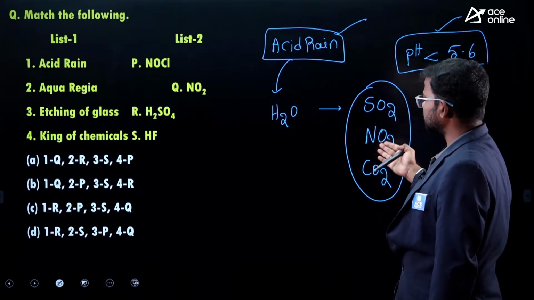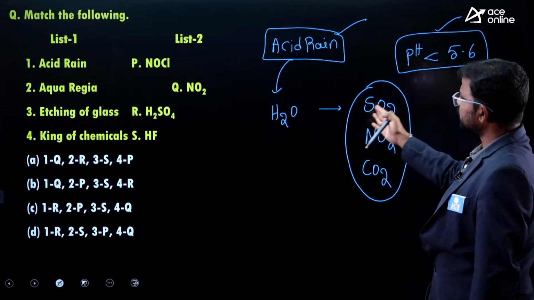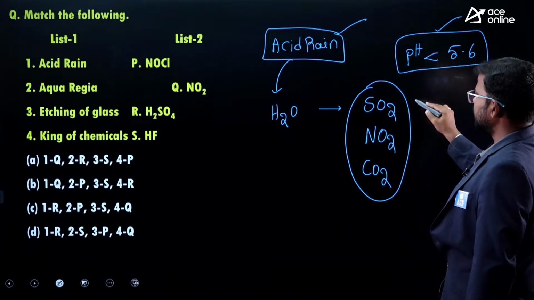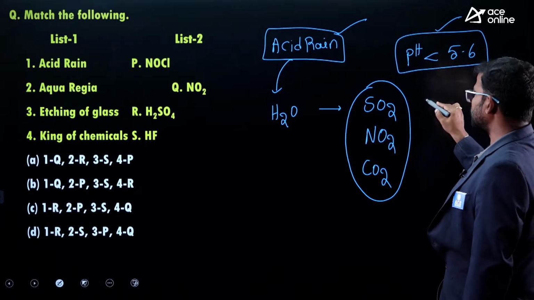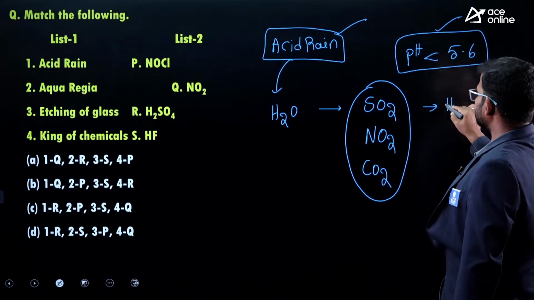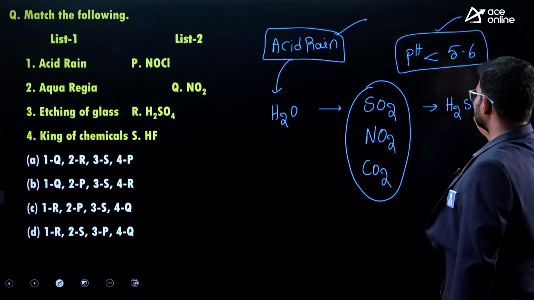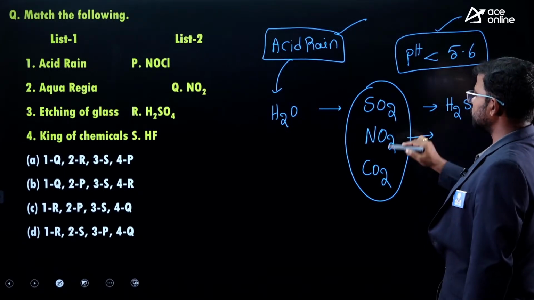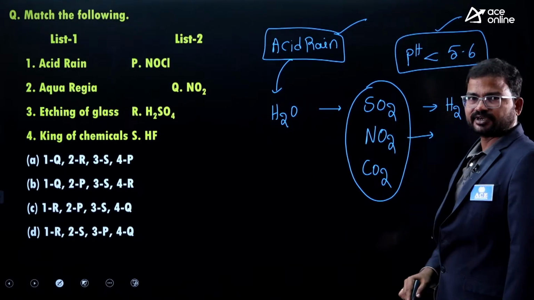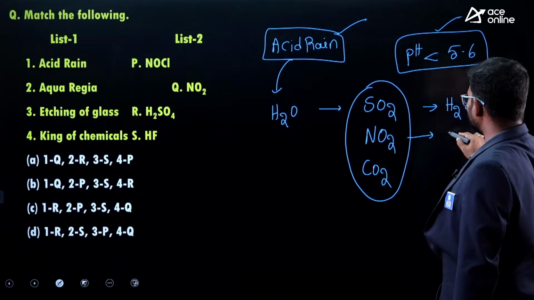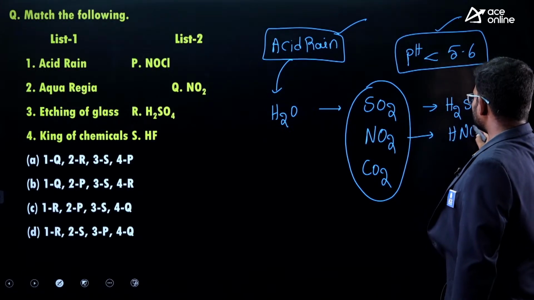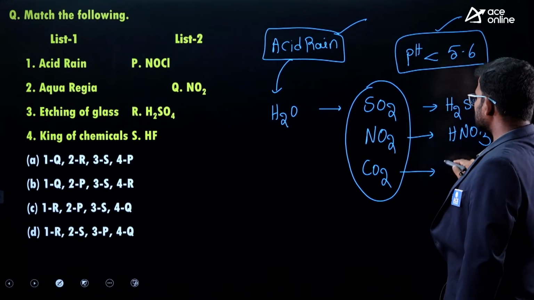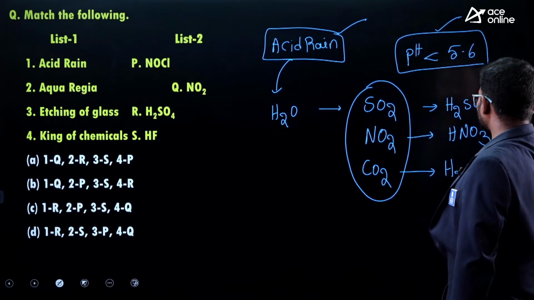Rainwater acts as an electrical insulator, but acid rain is considered an electrical conductor. Why? Because it has some impurities. Next, when water reacts with sulfur dioxide in the presence of an excess amount of oxygen, then what will form? Then we can get sulfuric acid. Next, what about nitrogen dioxide? Nitrogen dioxide, when it reacts with an excess amount of H2O, forms HNO3, nitric acid. Here also the same thing, so H2CO3, carbonic acid.